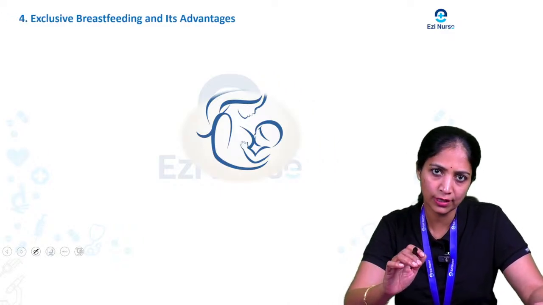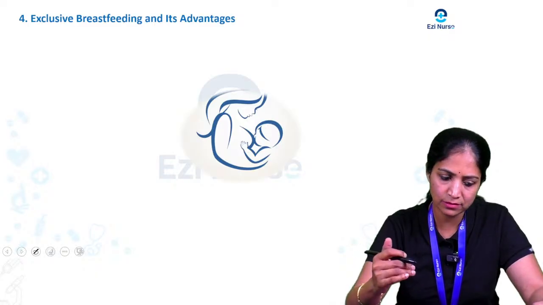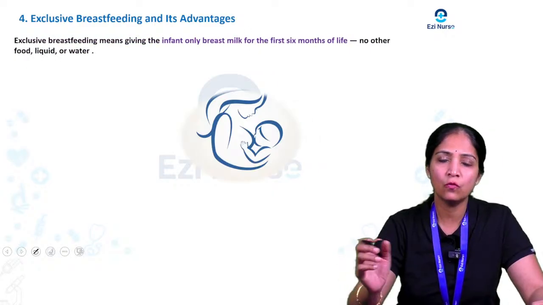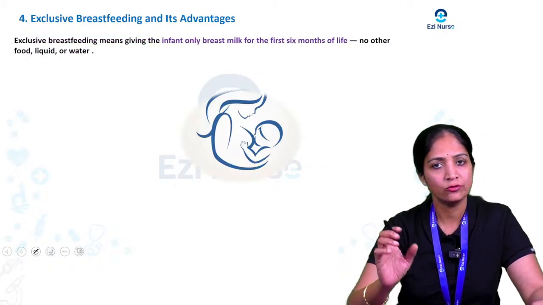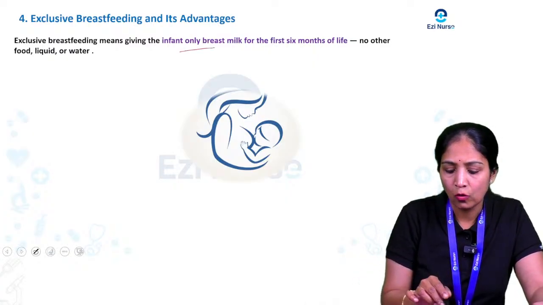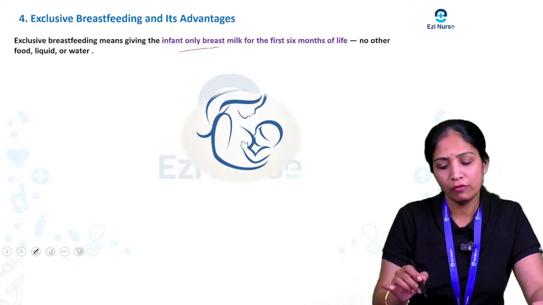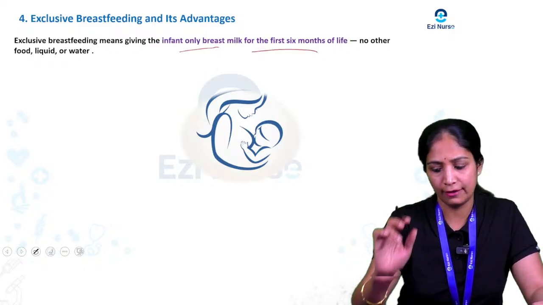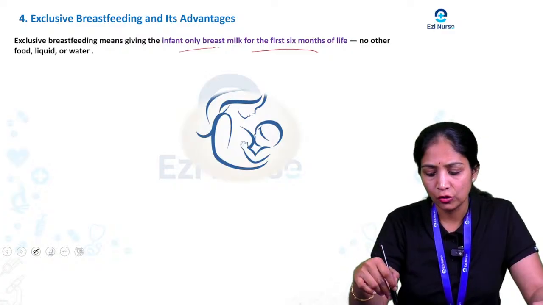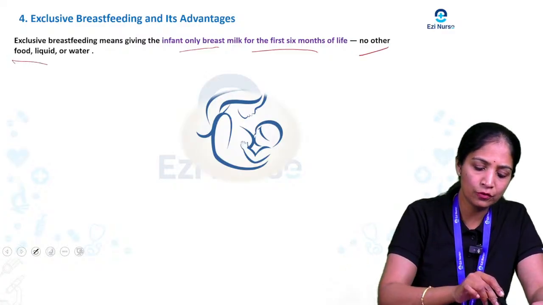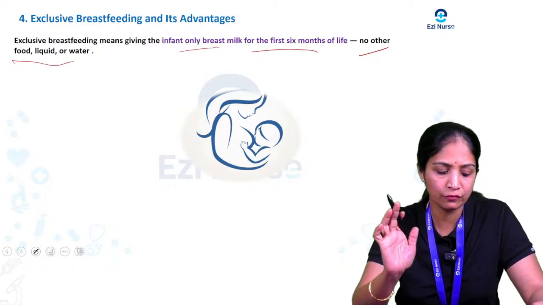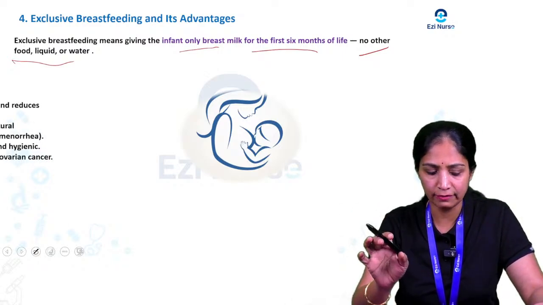Under the short essay questions, the first question will be like this: exclusive breastfeeding and its advantages. So what do you mean by exclusive breastfeeding? Exclusive breastfeeding means giving the infant only breast milk for the first 6 months of life. No other liquid, food or water should be given.